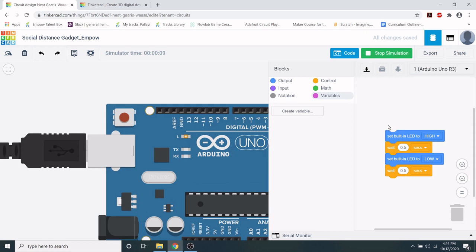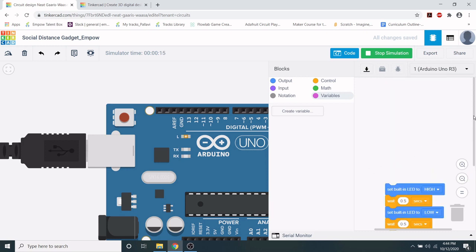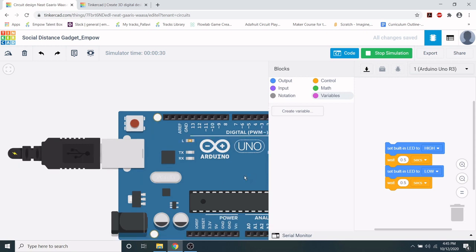Another thing you might notice is that there is no forever loop here. And the reason for that is in microcontrollers like Arduino Uno, when you put in code, Arduino executes that code forever and ever. So that's a big difference between microcontrollers and other programming boards. So keep that in mind.